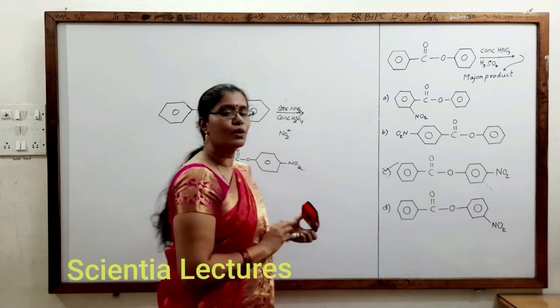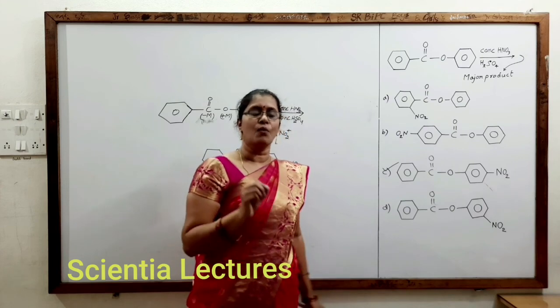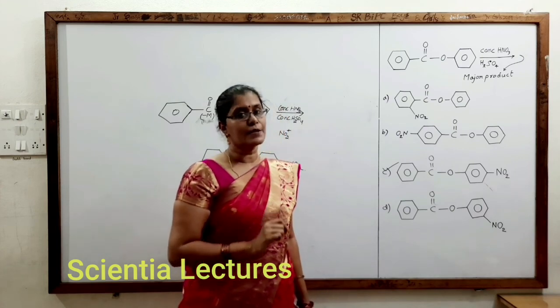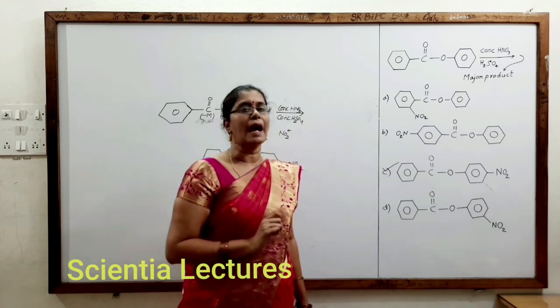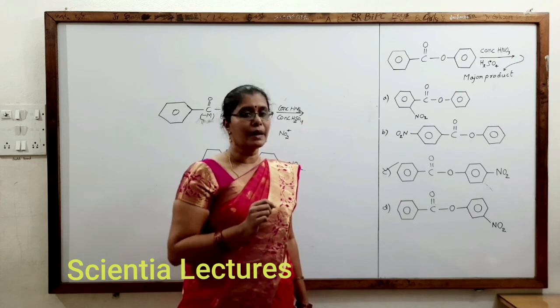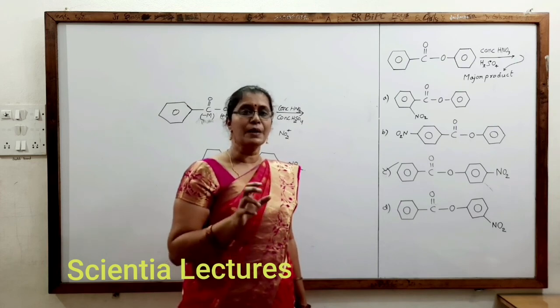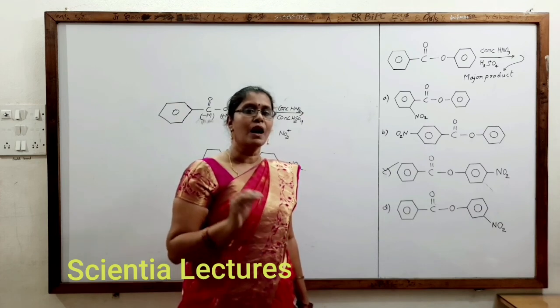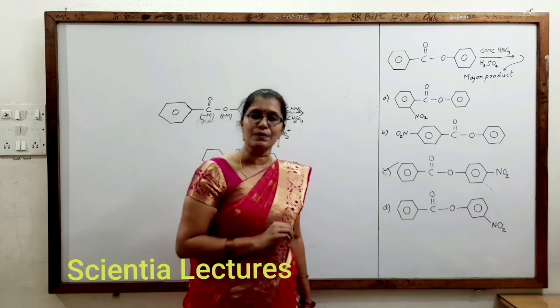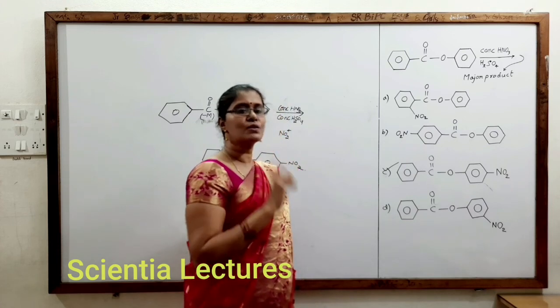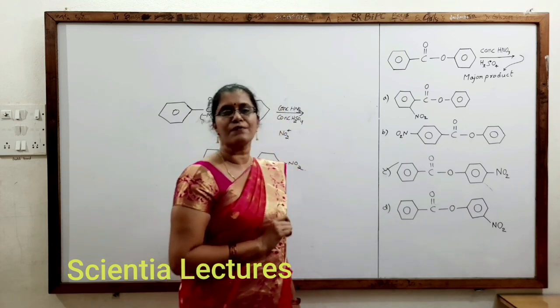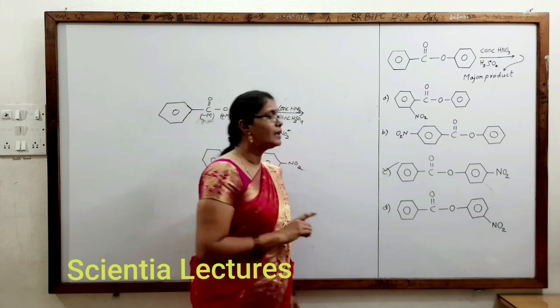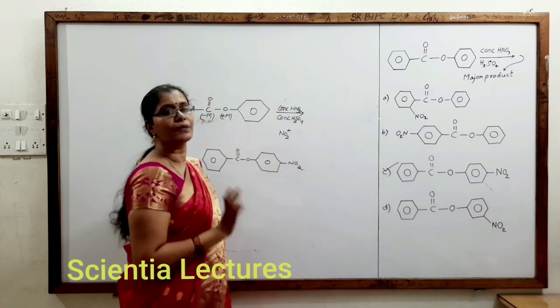You all have understood what is mesomeric effect, what is plus M group, what is minus M group, what is meant by activating group, what is meant by deactivating group, which benzene ring will have more electron density, why it will have, and how it increases its electrophilic substitution reactivity. If you have understood mesomeric effect or resonance effect or conjugative effect perfectly, you will get this answer very easily.